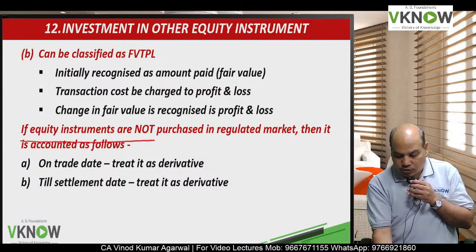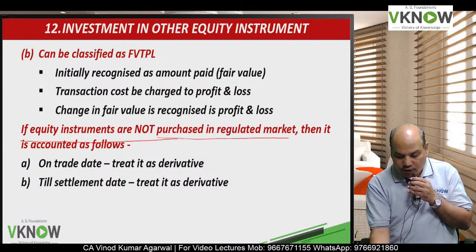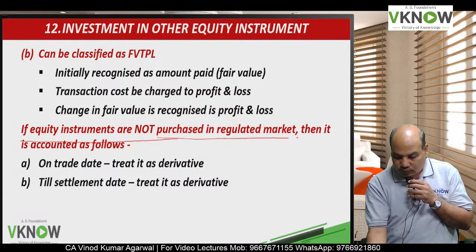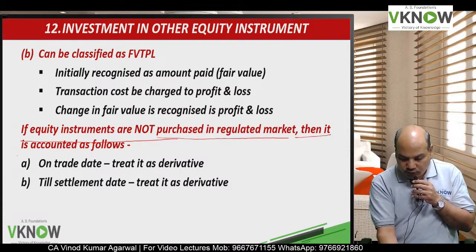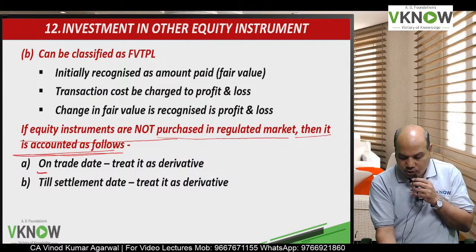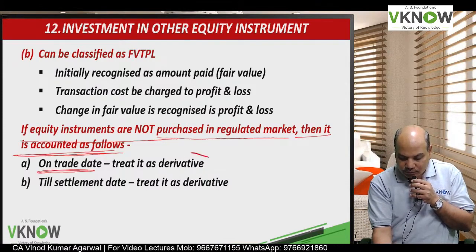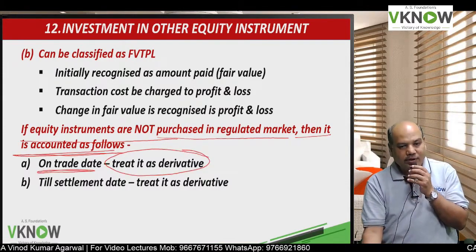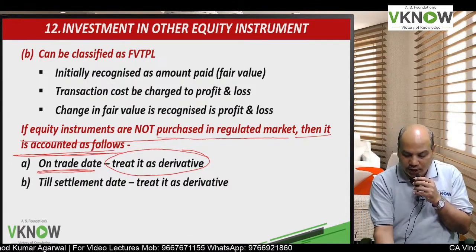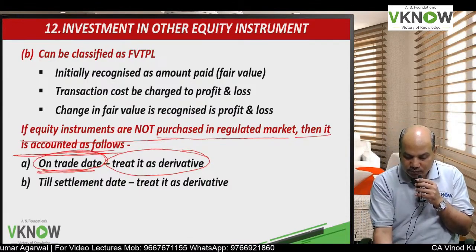If the equity instruments are not purchased in regulated market, then it is accounted as follows. On trade date, it is treated as derivative. On trade date means the date you commit to buy or sell.